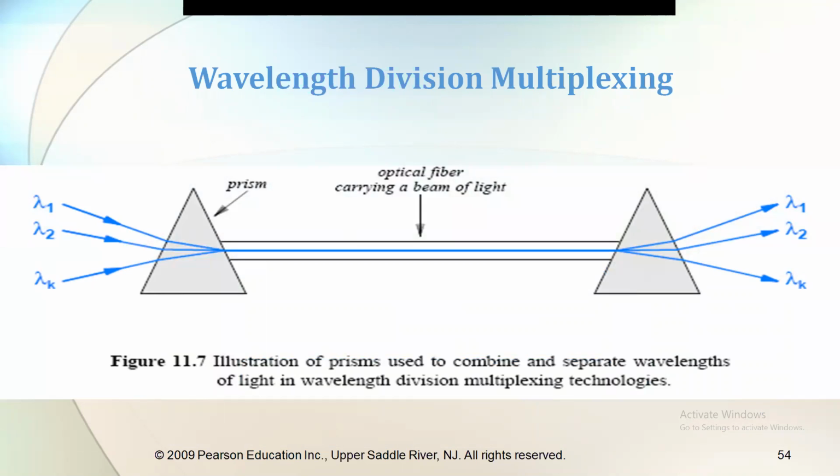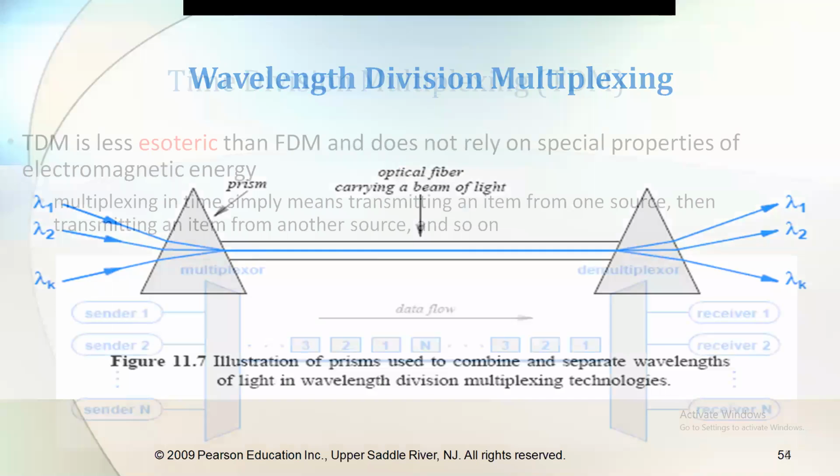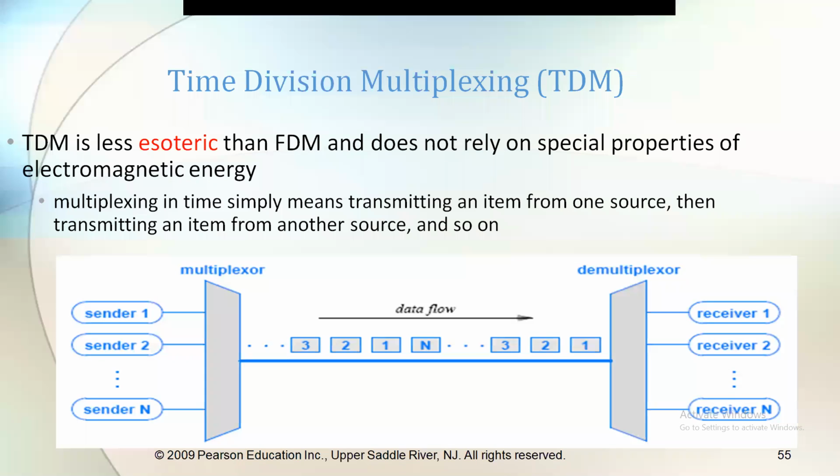And the next one is time division multiplexing. This is very, very important. Time division multiplexing and frequency division multiplexing are the most used applications. Coming to that, in the name itself we have the difference.